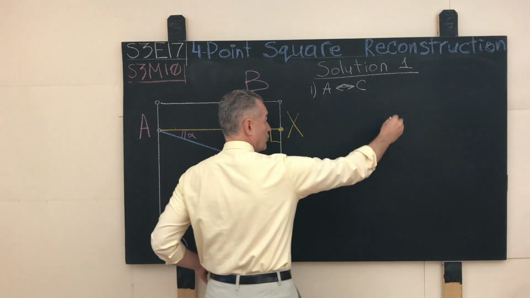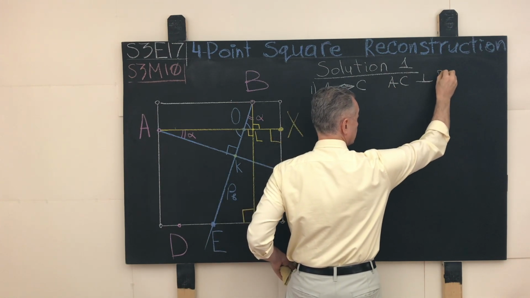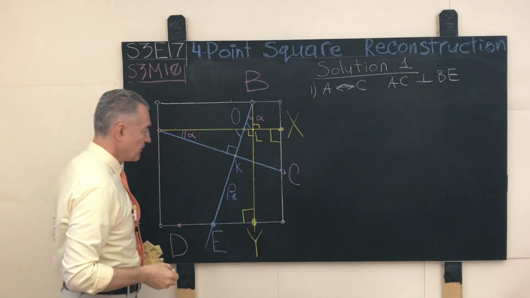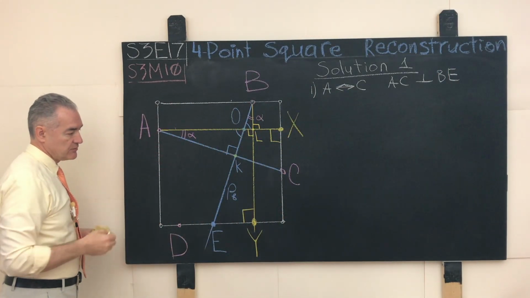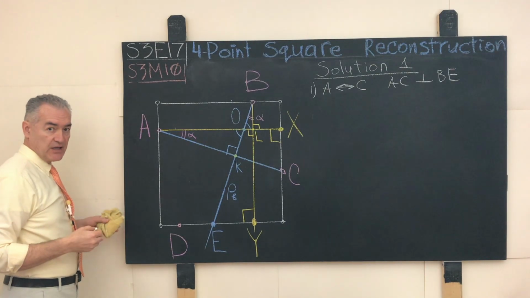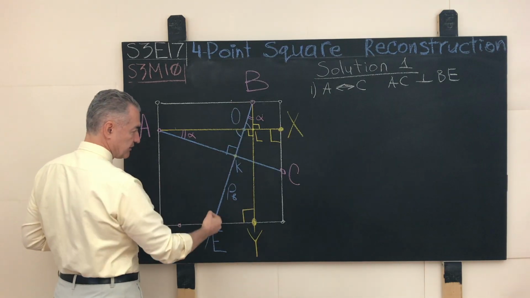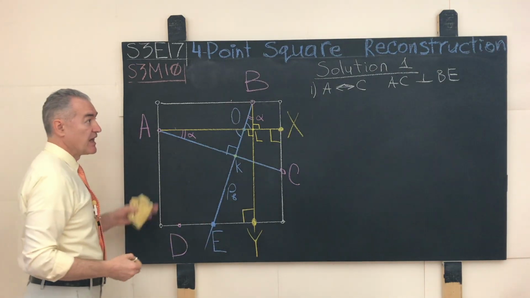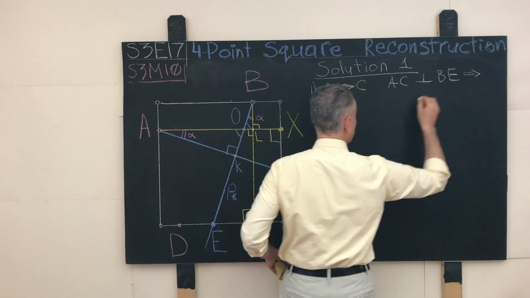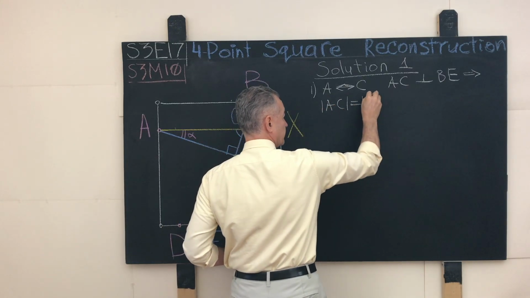We can even record that AC is perpendicular to BE, or orthogonal, if you will. So now the theorem that we're about to prove claims that if we take any two random chords in a square that intersect in an orthogonal fashion, then the lengths of these chords are exactly the same.